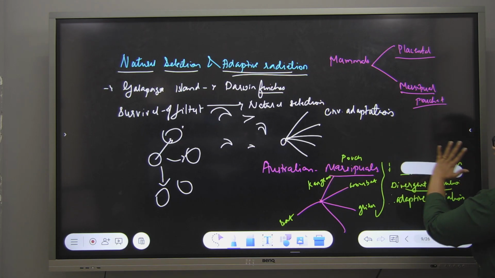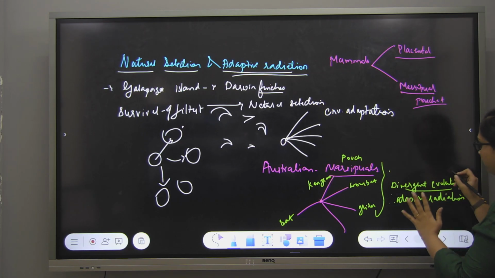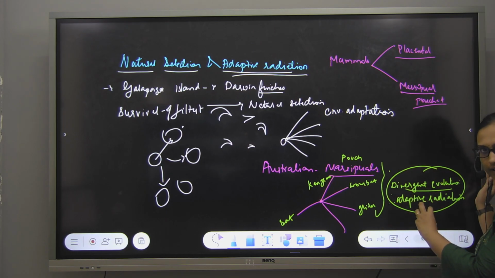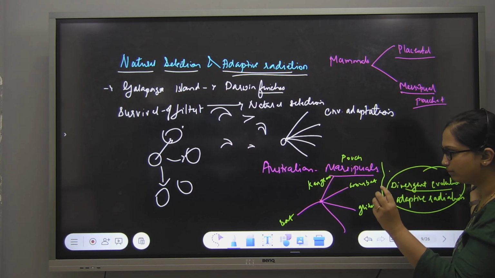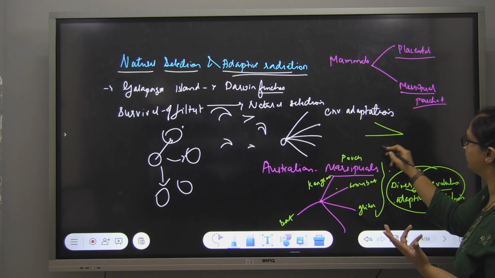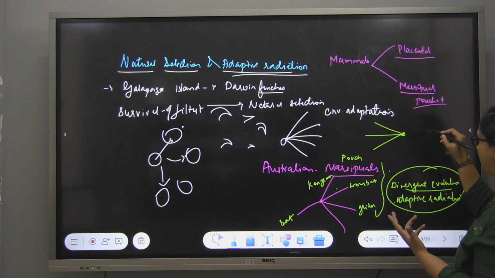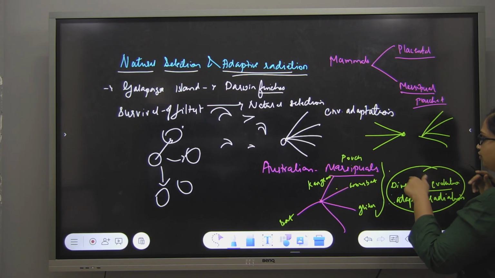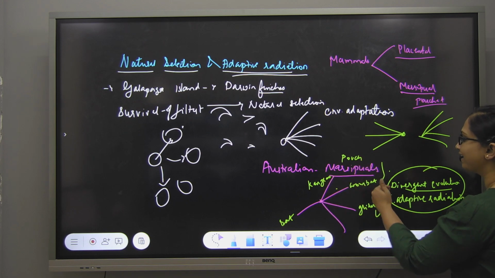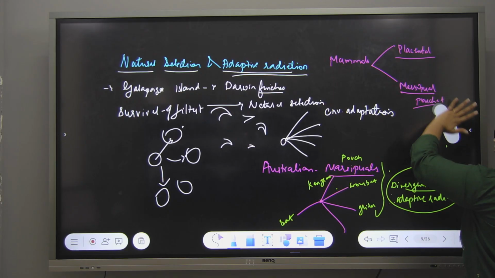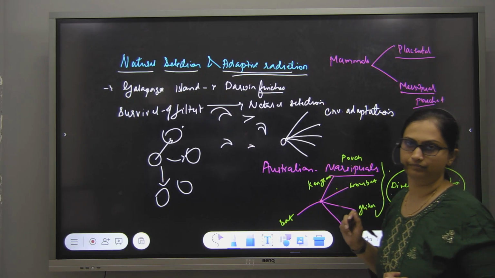Or, if you get confused here, you can simply remember even these two are the same: divergent evolution or adaptive radiation. From one point diverging. Convergent means from two points coming together. This is converging. And divergent means from one point going to different places, so here from one point it is radiating. So adaptive radiation and divergent evolution are same.